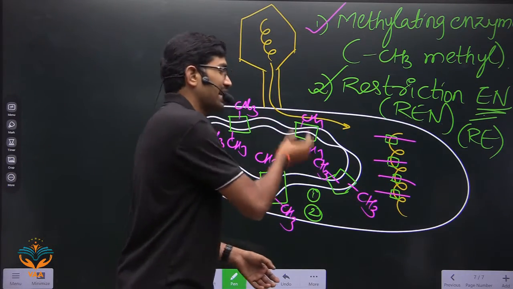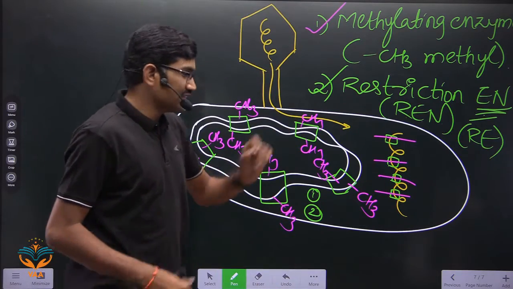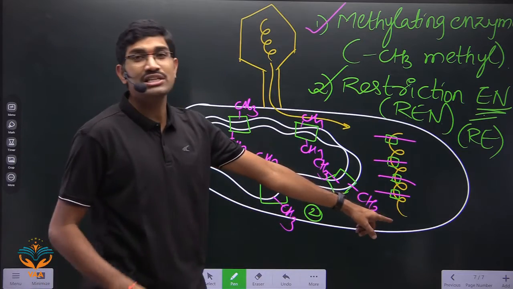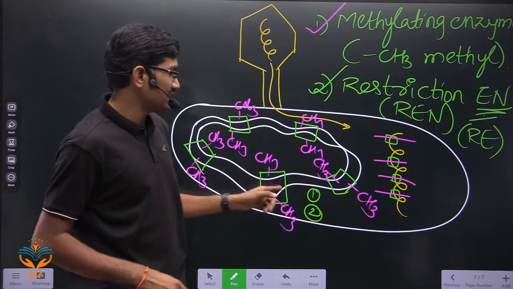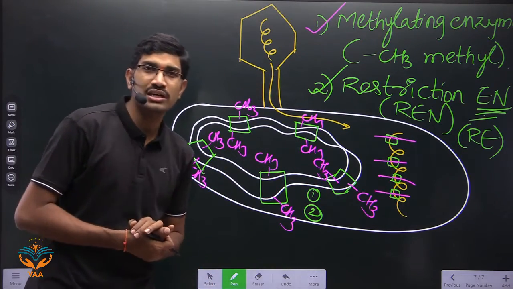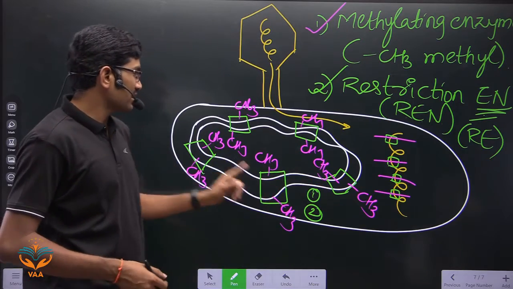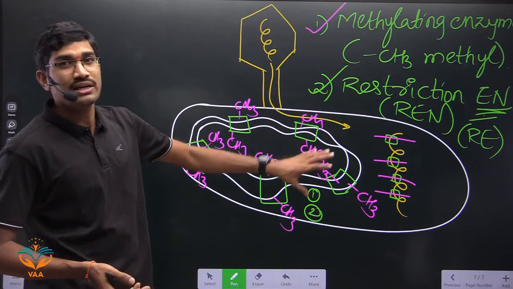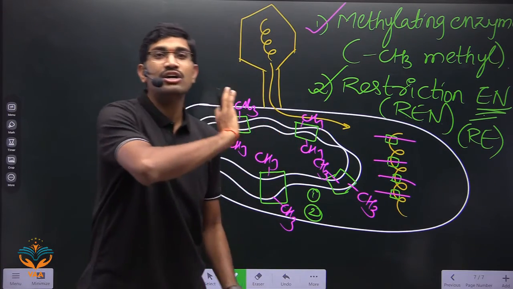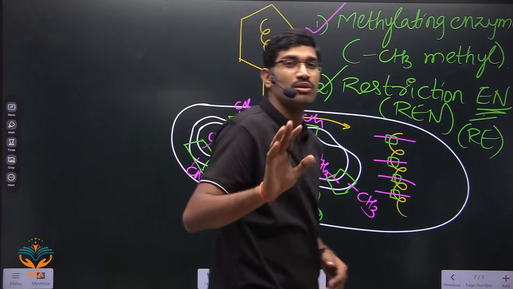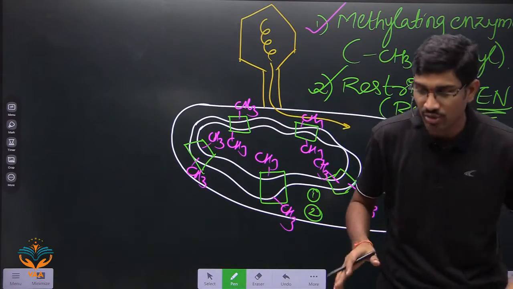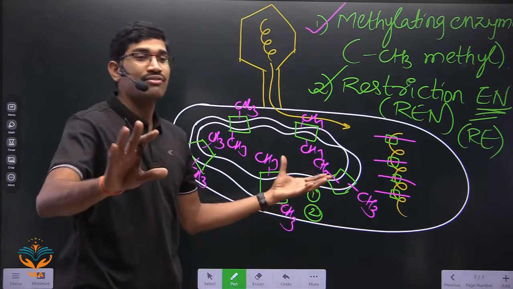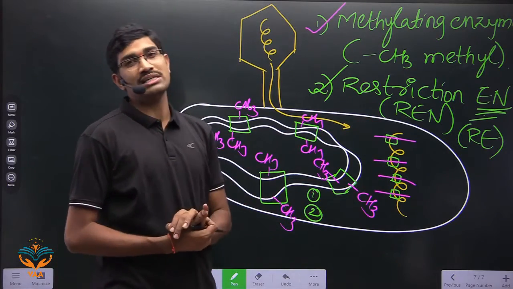Once methyl groups are added, even though the sequence is the same, restriction endonuclease cannot recognize this sequence. Understood or not? Since it cannot recognize this particular sequence, the host genome, or nucleoid, is not broken down. In this way, the bacterium protects its own DNA from degradation by restriction endonucleases.